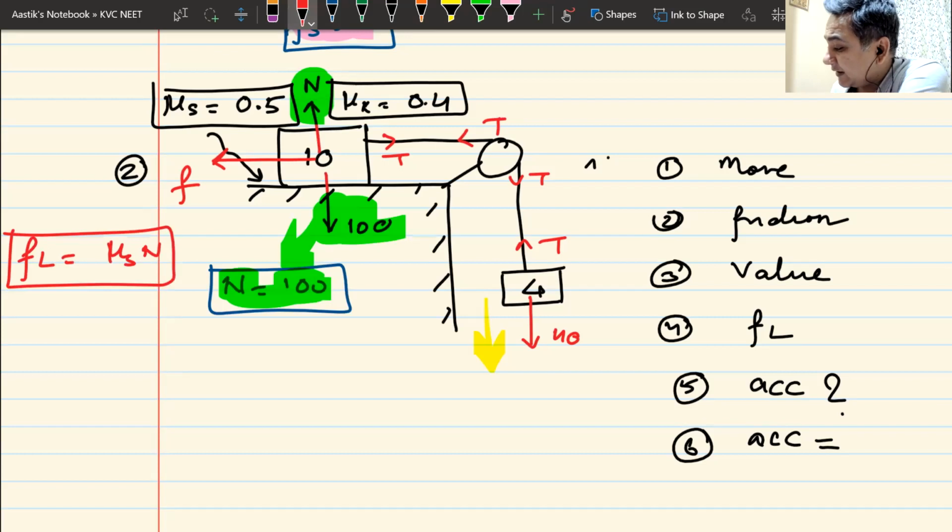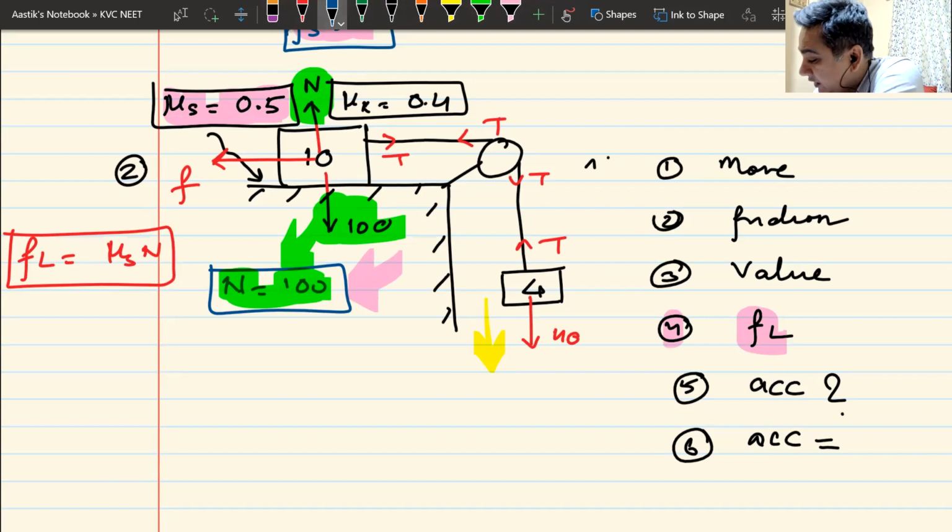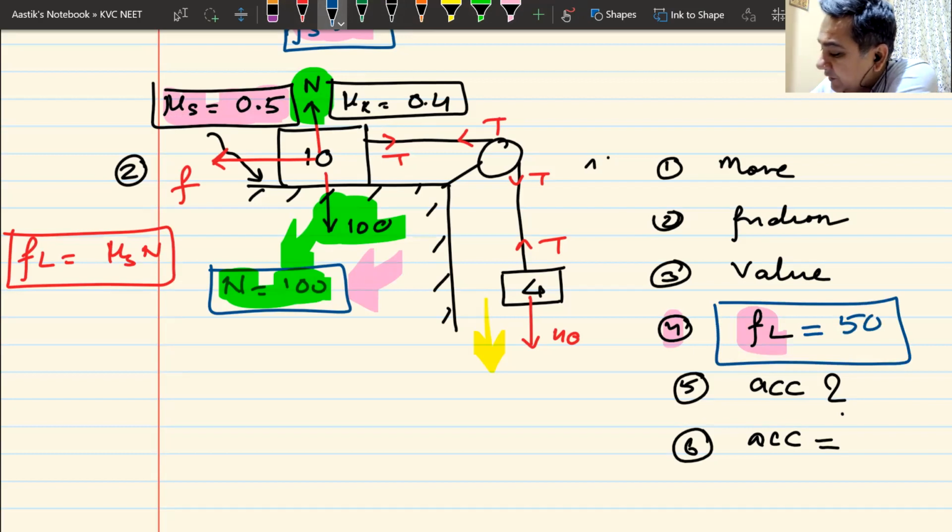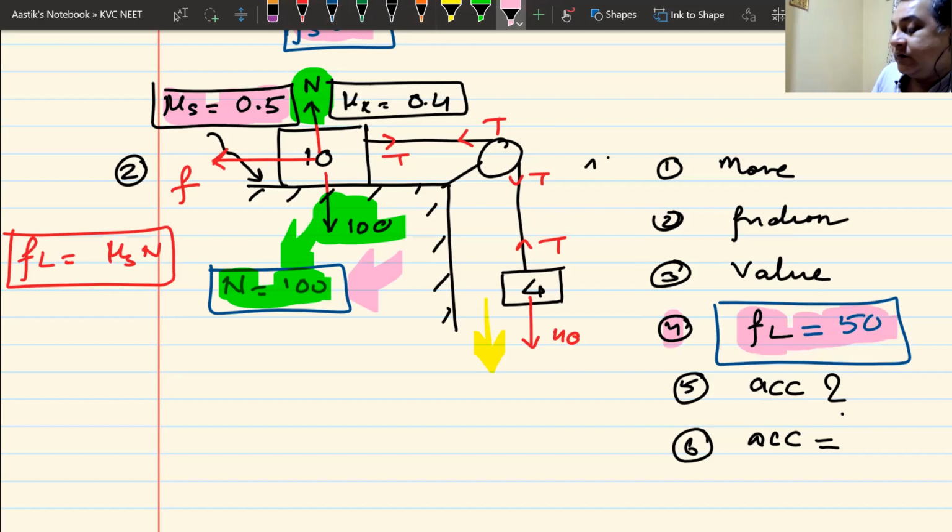Now the value of mu s is 0.5. The value of N is 100. I can calculate the value of FL. What is the value of FL coming? 100 multiplied by 0.5 will be simply equal to 50 newtons. So the value of limiting friction becomes 50 newtons.